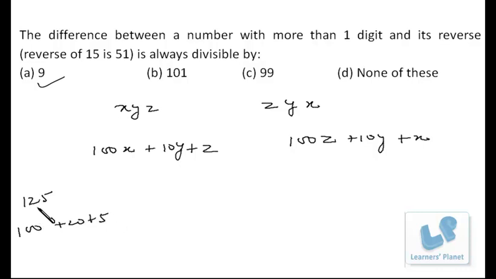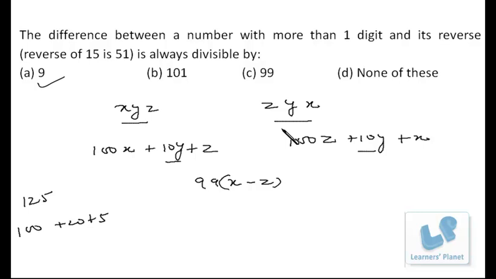So it's the hundreds digit, the tens digit, and the unit digit. Now the difference between these two is 100x minus x, that is 99x, minus 100z plus z, which is minus 99z, and 10y gets cancelled. So it's 99 times x minus z.